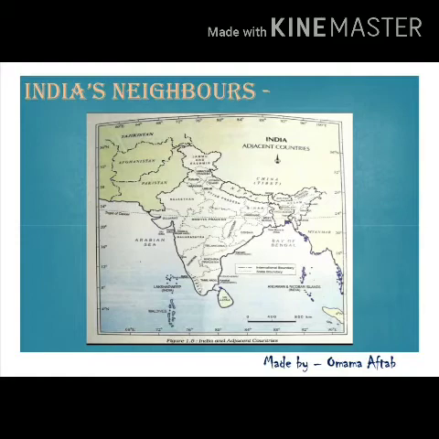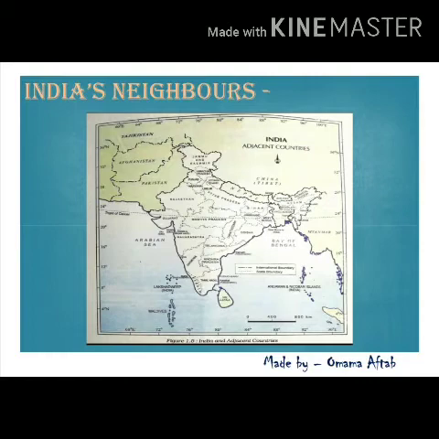India's neighbors. If we talk about the neighbors of our country, India has 9 neighbors. India shares its land boundaries with Pakistan and Afghanistan in the northwest, China, Nepal and Bhutan in the north, and Myanmar and Bangladesh in the east. Across the sea, 2 island countries are there, namely Sri Lanka and Maldives.